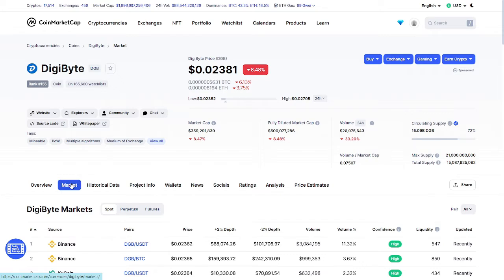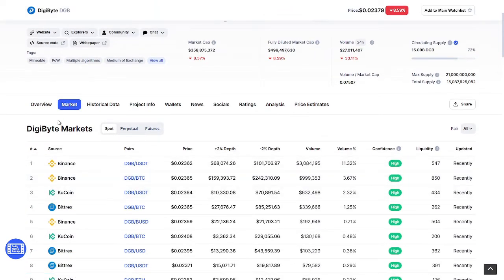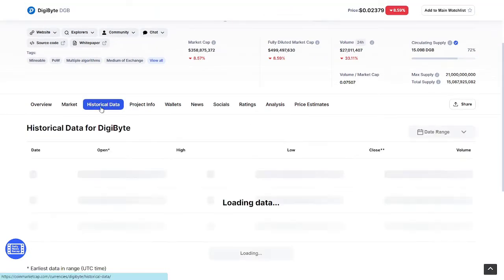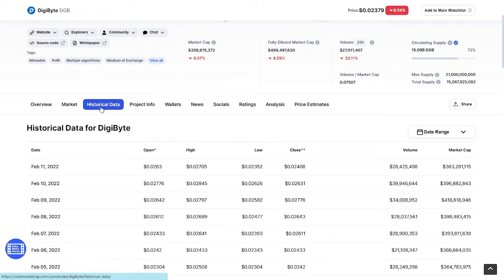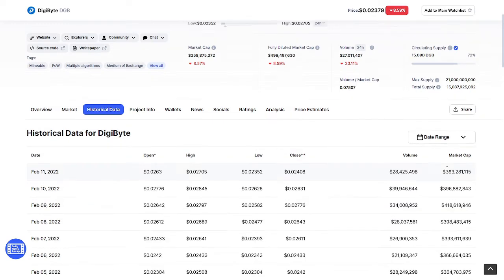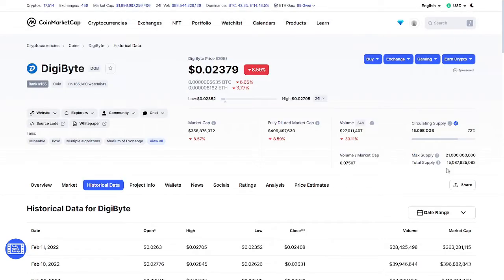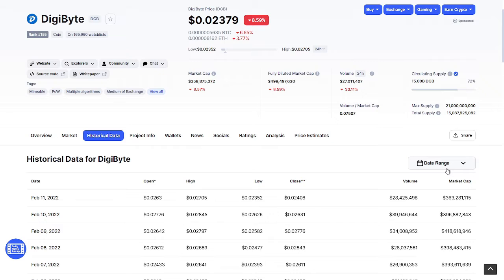Definitely it's selling volume, and mostly people are trying to sell DigiByte. I don't know why it's happening, but people are trying to sell this. If I look at the fundamentals, here you can see the market cap. Okay, market cap is not that bad. Here you can see 418, and there is a sudden downfall of 36. This coin is having high volatility and a downfall of like 36 and 39. So it's definitely a bad downfall for this coin, but it's not that bad.